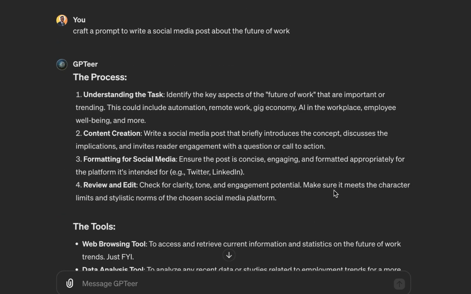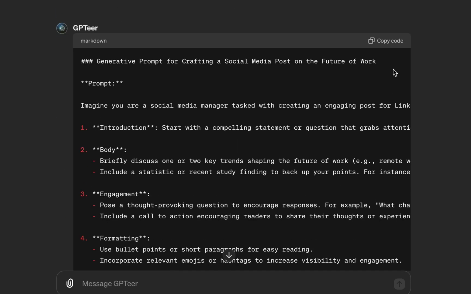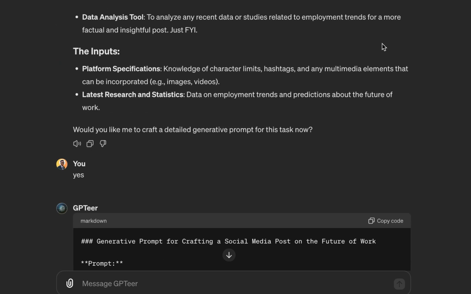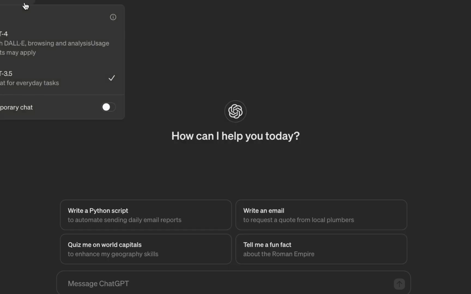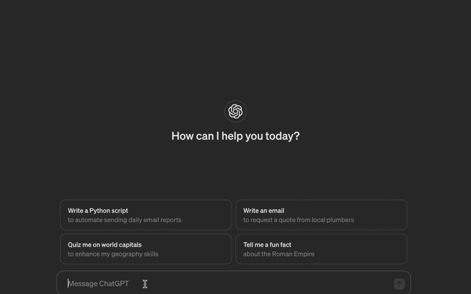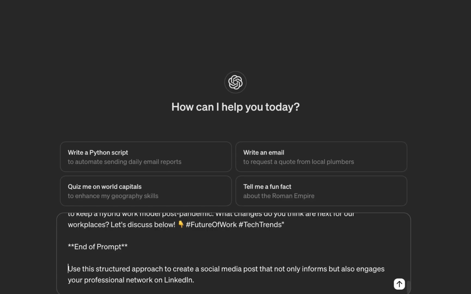So what I'm trying to say is this is amazing. Anyways, I'll just copy this. It outputs the prompt in a code block, so I'll just copy the prompt. Now let's test it. I've actually decided to switch from GPT-4 to GPT-3.5, so you won't say, hey, it's because I'm using this thing, right?